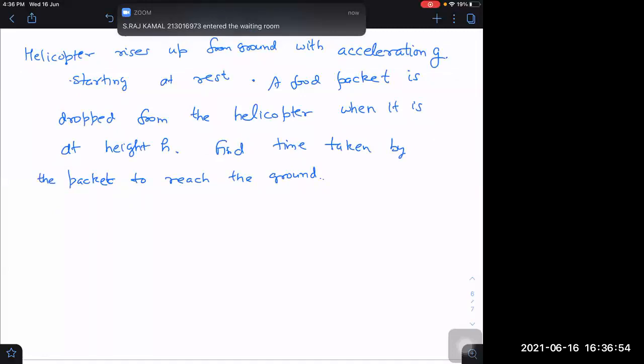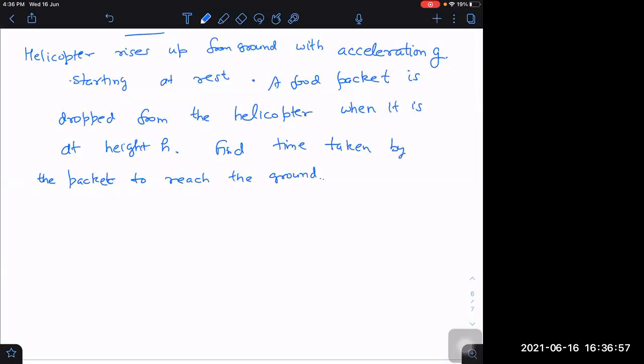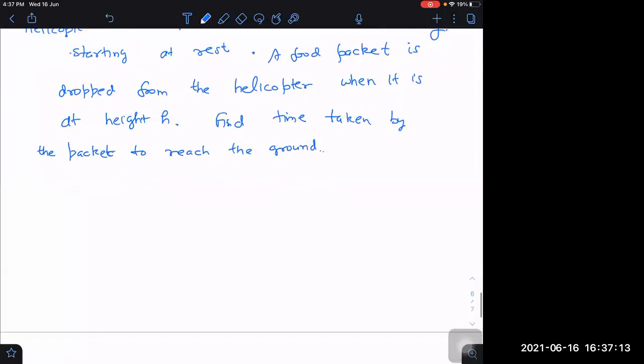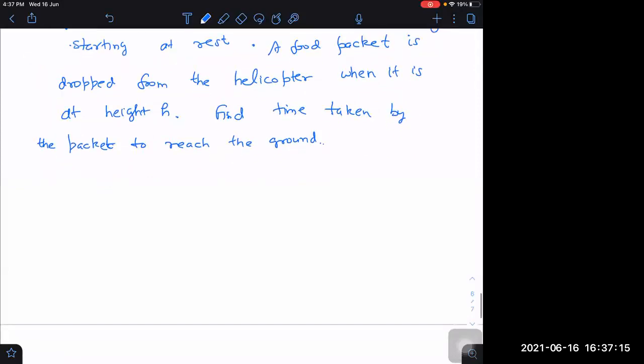3 into root 2h by g. Sir, there is no such answer given. 3.4 into root h by g, sir. 3.4 is also not there. 3.4, I think, yes, right, it is there. One answer is there. Let me check whether it is right or not. I think you are right. 3.4 you said, right? Yes, sir. 2 plus root 3 into root h by g, sir. That is right only. 3.4. How to do?